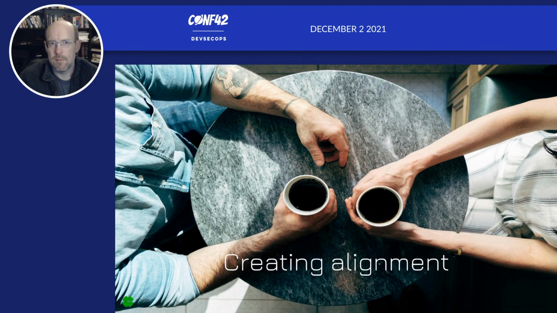So in order to create alignment across these groups, we need to find ways of coming to some common understanding about what it is that all of us mean when we talk about delivering safety and creating safety in the way that we deliver. You can have the best security team and the best delivery team and still fail at being able to deliver securely. And this is because if we're not aligned in our vision and aligned in how we go about creating value for our customers, then we'll very often end up standing on each other's feet and not actually accelerating the way we deliver. So we have to move from this idea of being the department of no to the department of yes, and this is how you do it.